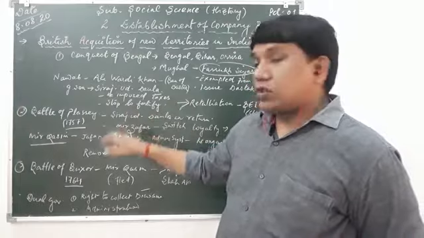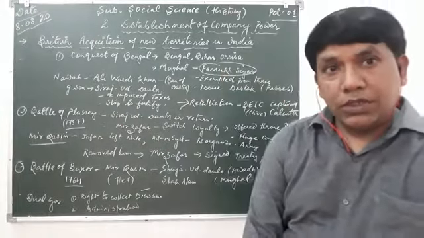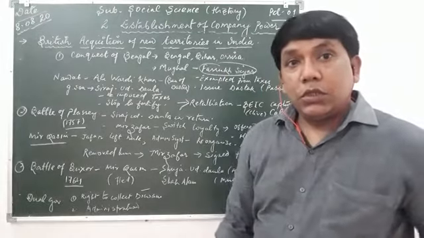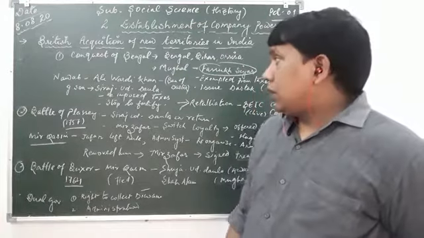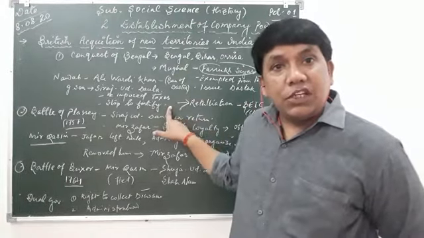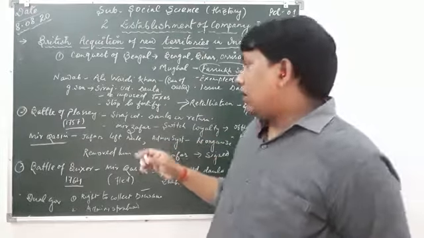He said that neither the French company nor the British company would be allowed to fortify their trading posts, especially in Bengal.